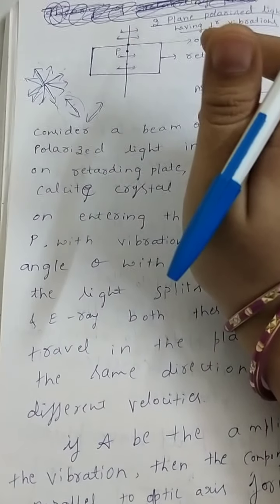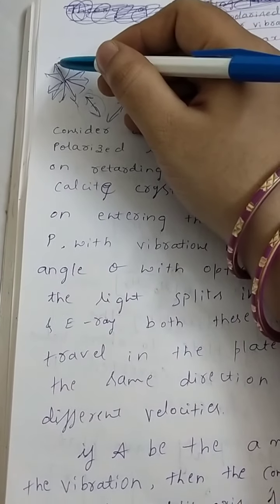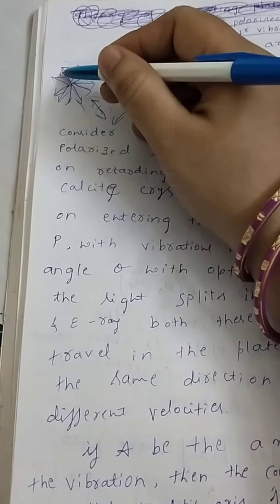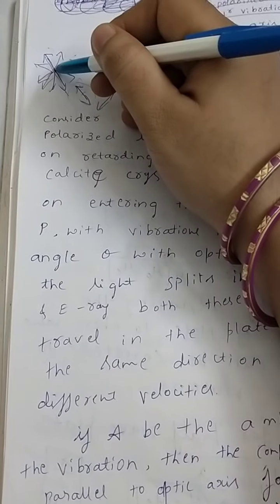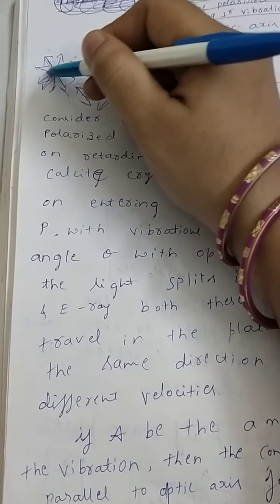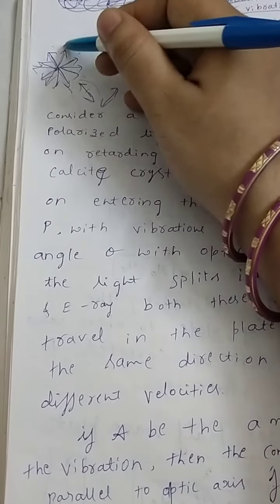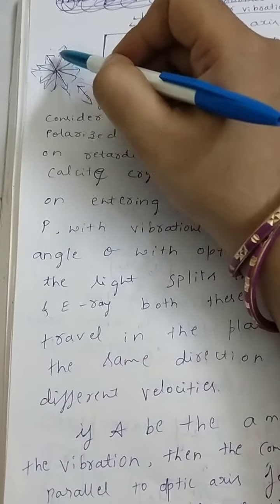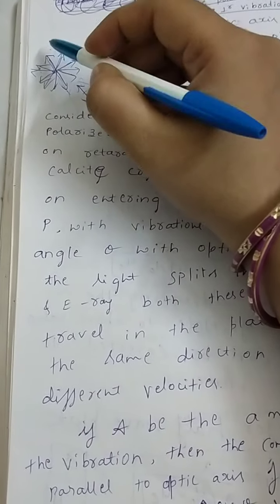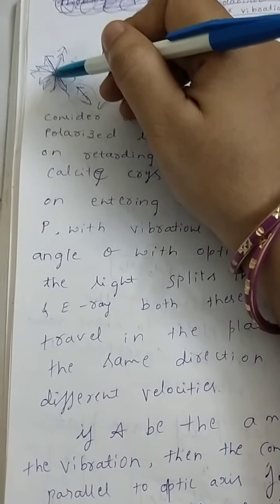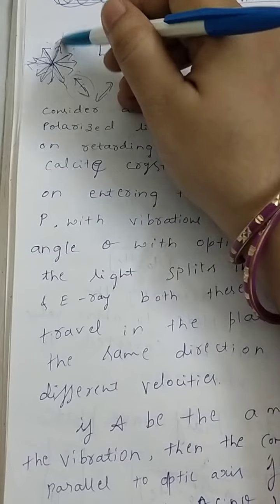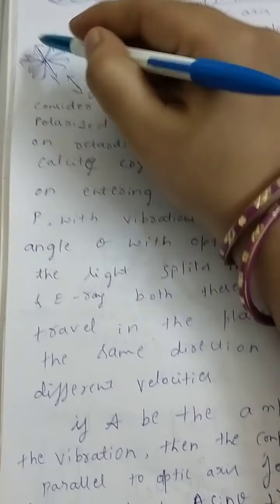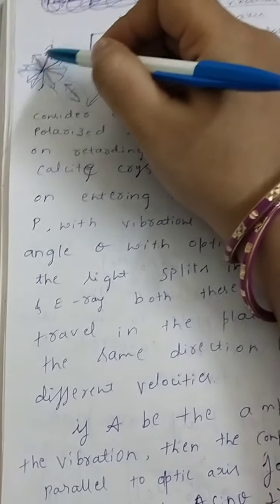Now any plane polarized light will consist of two resolutions, one along the y-axis and another along the x-axis. So this is known as perpendicular vibrations. I can consider it like this, and it will be resolved into two components, one along the x-axis and another along the y-axis. Now I can think of these as the two perpendicular vibrations.